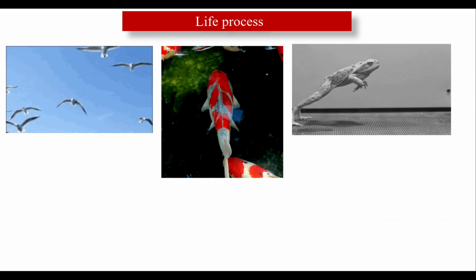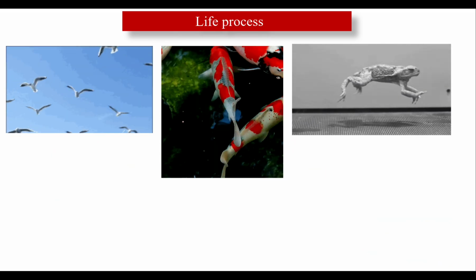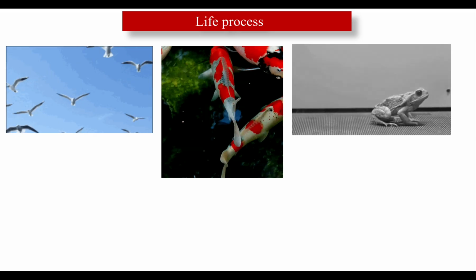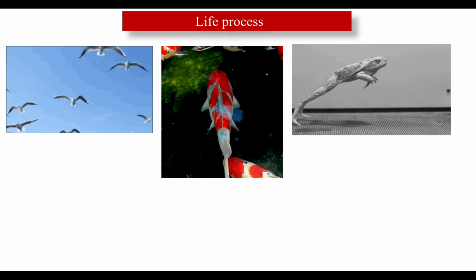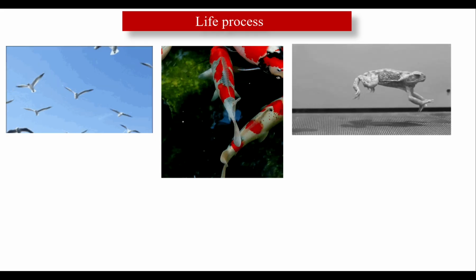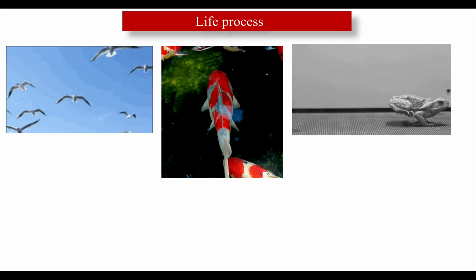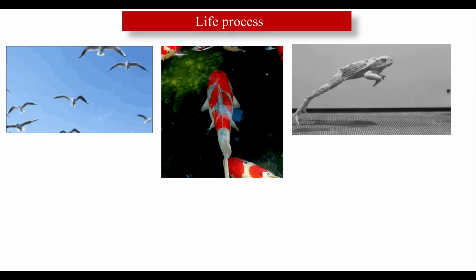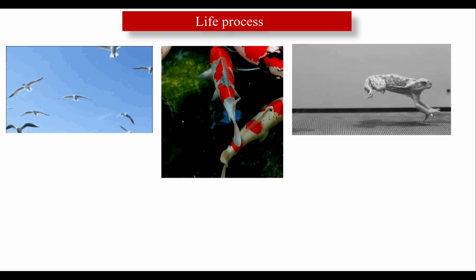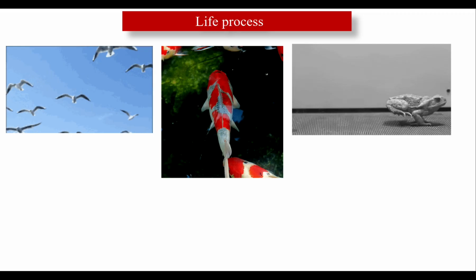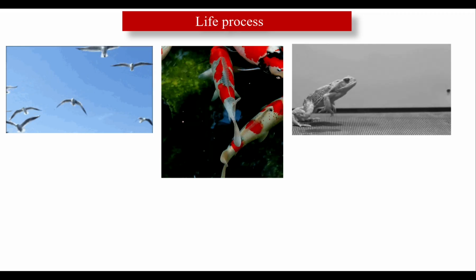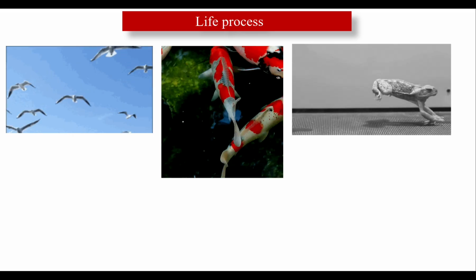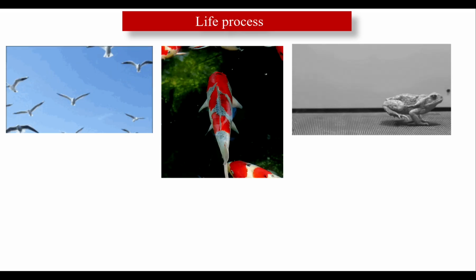In the case of animals, look at this. Birds are flying in the sky. Animals can move from one place to another place, or they can move their body parts. Examples are given here in front of you. A bird moves when it flies in the sky. We move when we go to school. Just look at the second diagram. A fish moves when it swims in water. Look at the third diagram. A frog moves when it jumps into a pond.